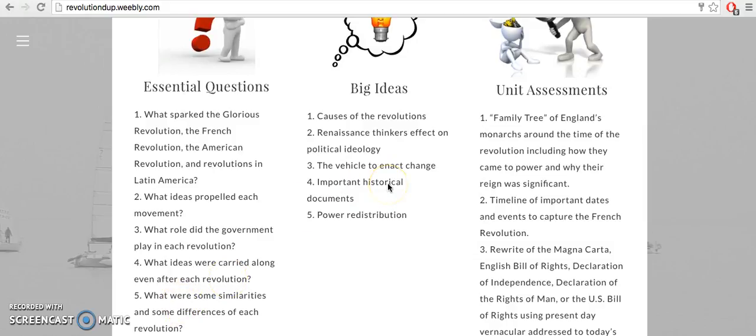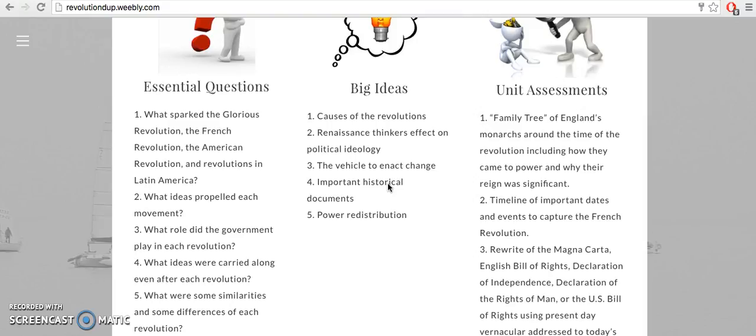The big ideas we have here are 1. The causes of the revolutions. 2. The Renaissance thinkers' effect on political ideology. 3. The vehicle to enact change. And what this really means is, how did the people of this country create a revolution? So was it through democracy? Was it through war? Was it through some other way?